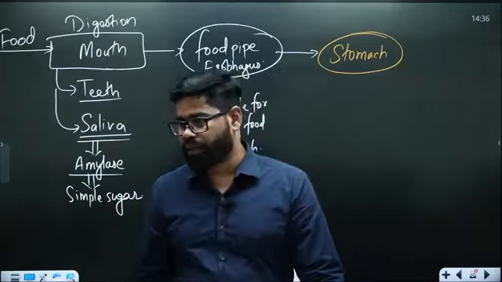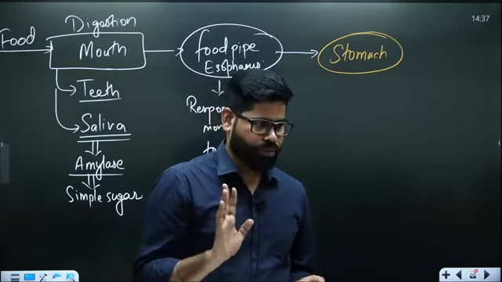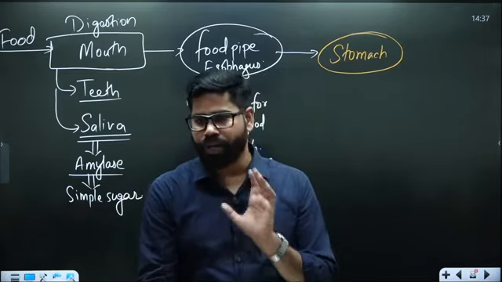HCl, and apart from HCl, there are multiple things. One is HCl. Another is gastric juices. The third is some digestive bacteria, and the presence of mucus is also there. We will see it one by one.